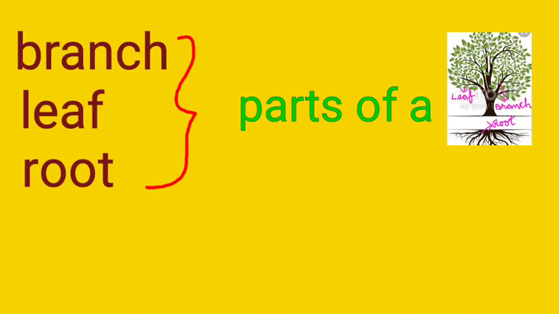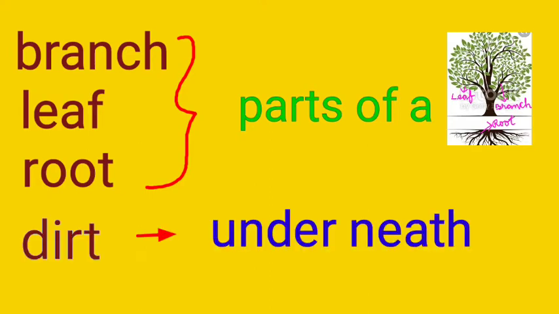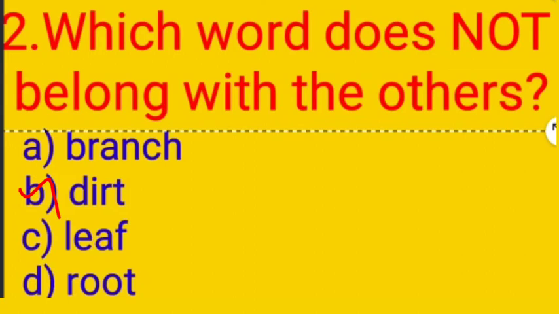Explanation. A branch, leaf and the root are all parts of the tree. The dirt underneath is not a part of the tree. So option B, dirt is the correct answer.